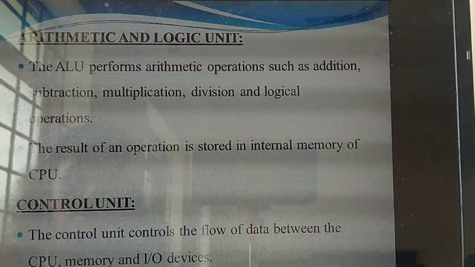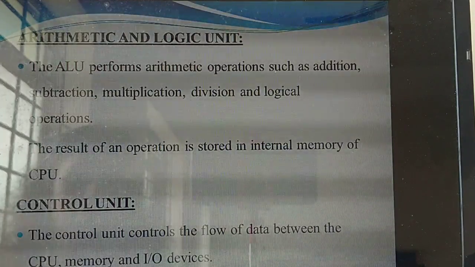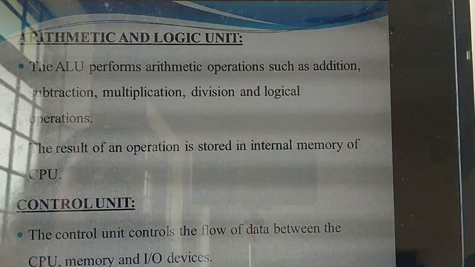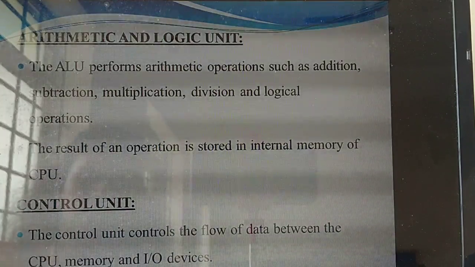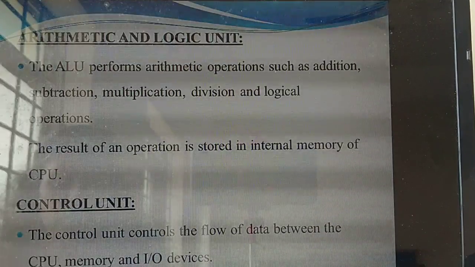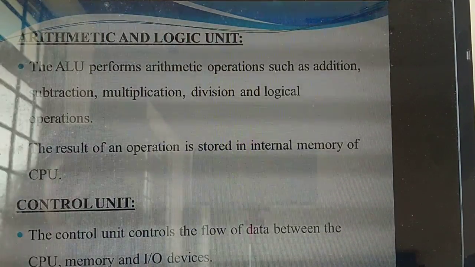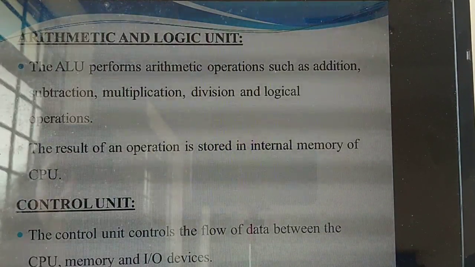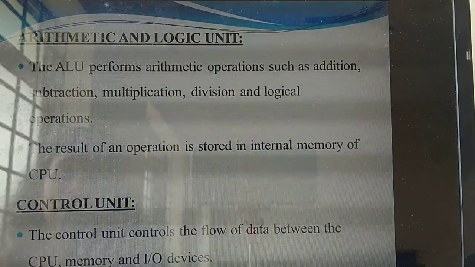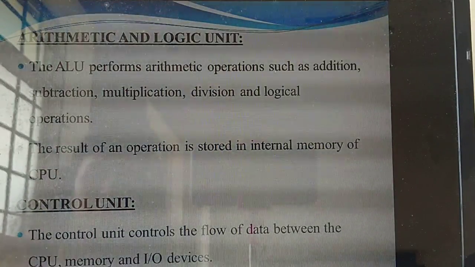Understand? Where is memory present? Inside the CPU, the central processing unit. So the result of an operation is stored in the internal memory of the CPU. Understand? Yes.